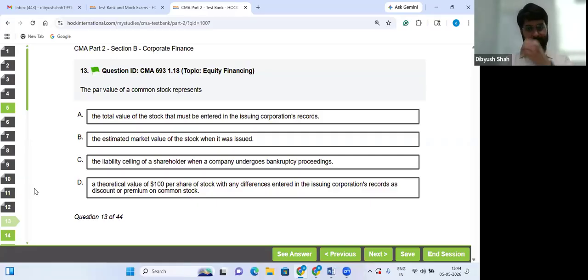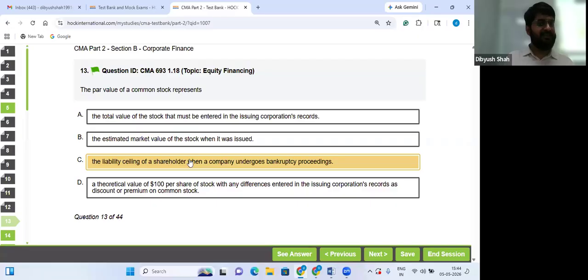Homework. What is par value of a common stock? Okay, let me discuss. Is it the total value of a stock that must be entered in the issuing company's record? Total value goes to par value and also towards the additional paid-in capital. Is it market value? Nah. Par value is the face value. C, generally this: the liability ceiling of a company. So in case of bankruptcy, the company is maximum liable to pay you only par value to equity shareholders.